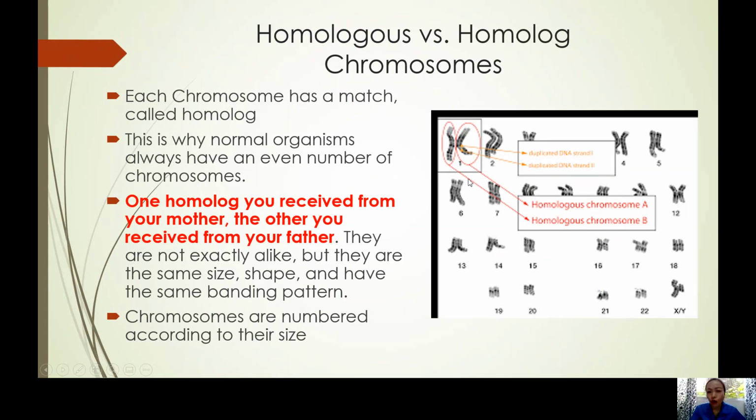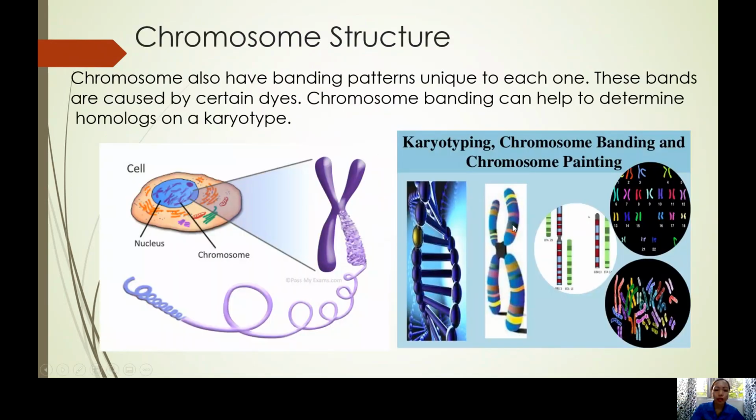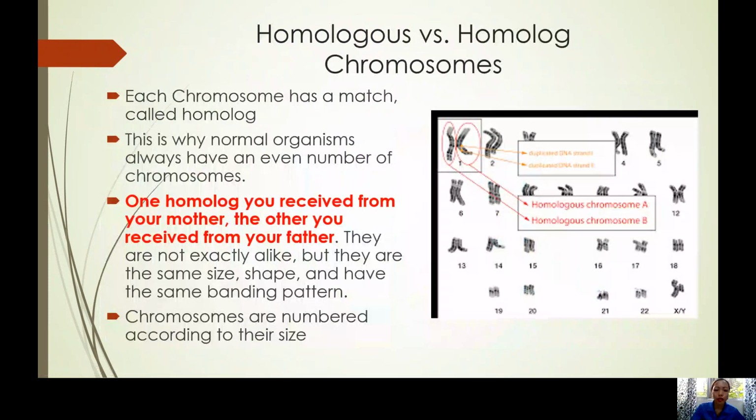Homologous pairs have the same size, shape, and the same banding pattern. The banding pattern is what distinguishes each chromosome.